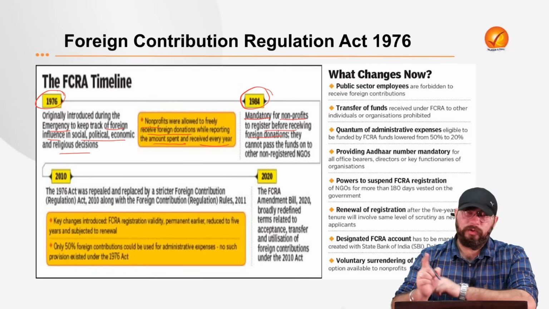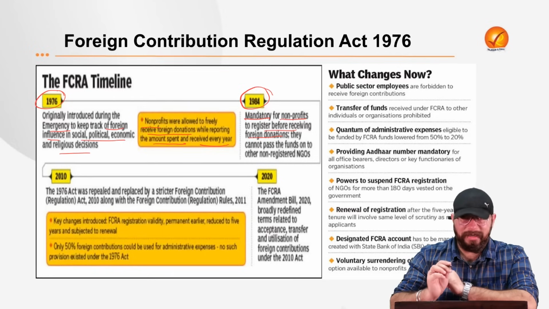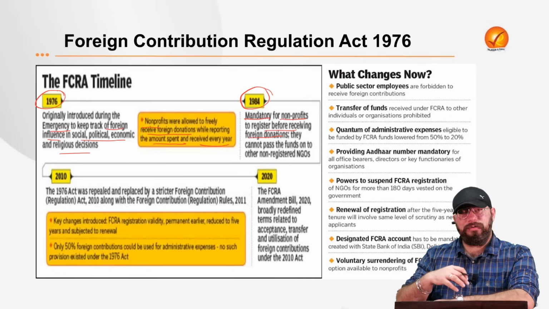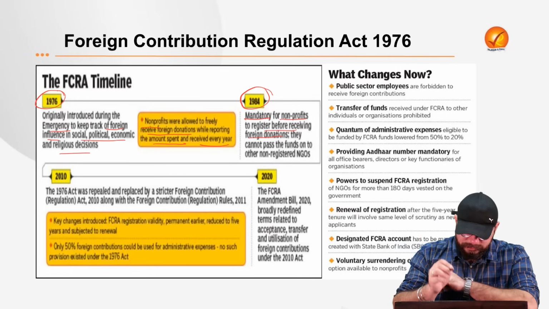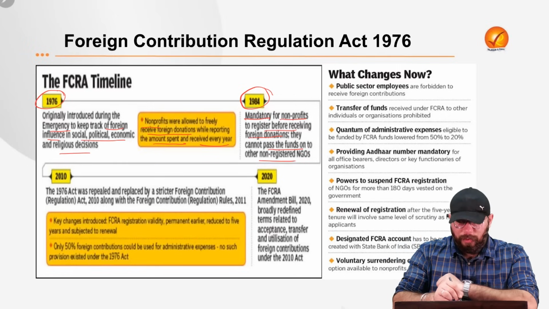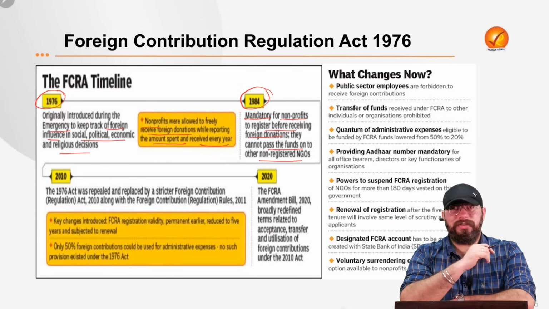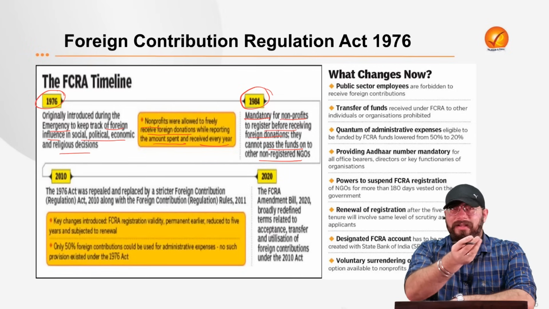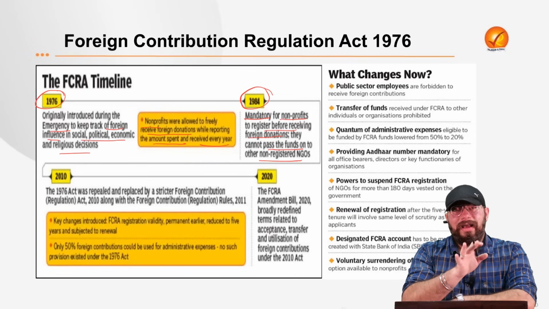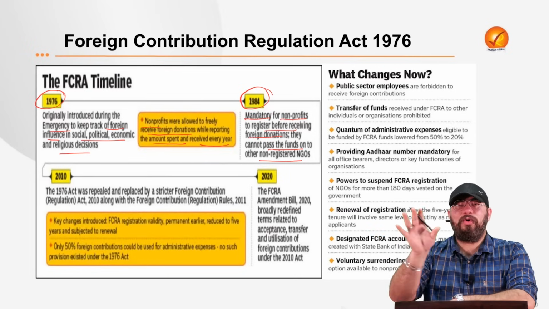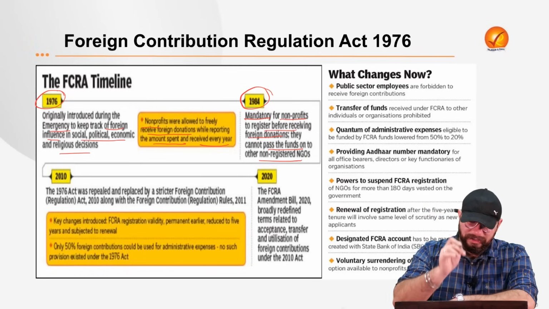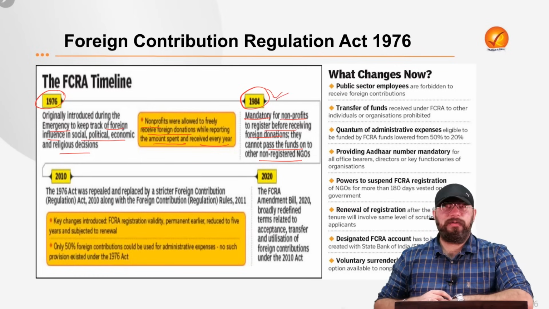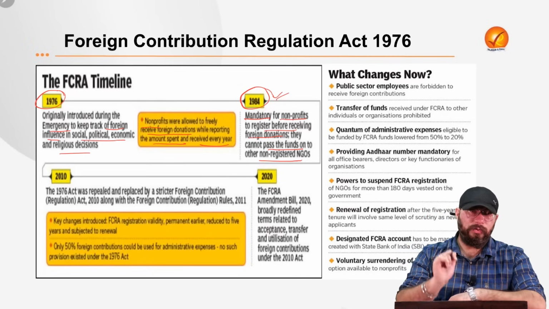But in 1984, it was made mandatory for non-profit organizations that before receiving foreign donations, they have to register themselves, and they cannot pass the funds on to other non-registered NGOs. Earlier, these non-profit organizations used to receive foreign contribution and distribute it to other non-registered NGOs. But this was barred in 1984. That means it was said that you can't do so.